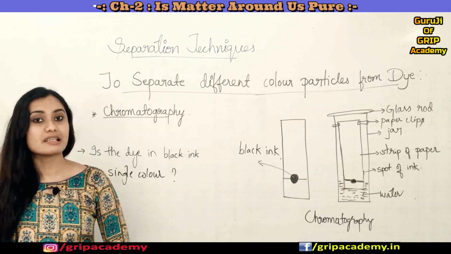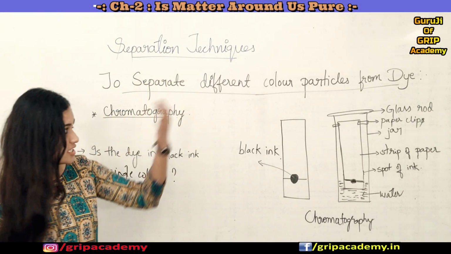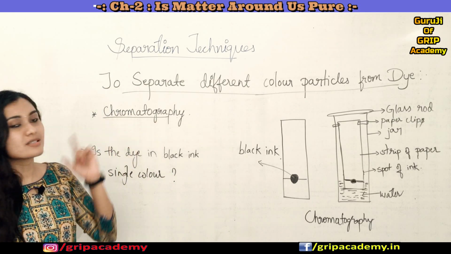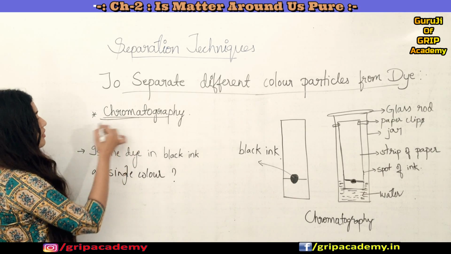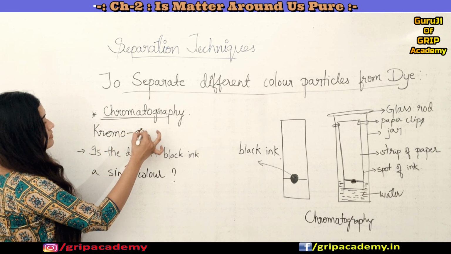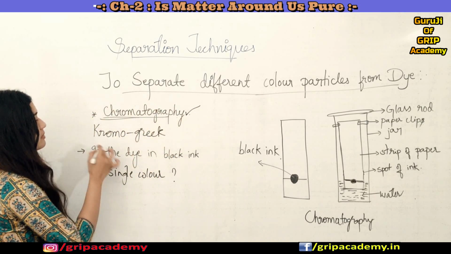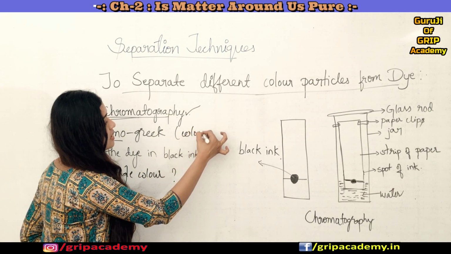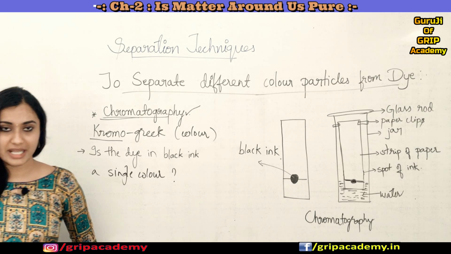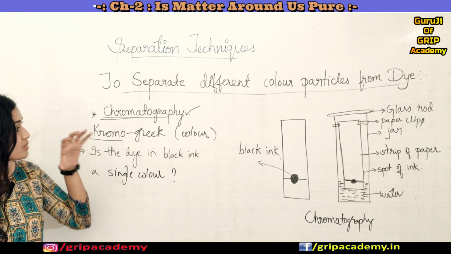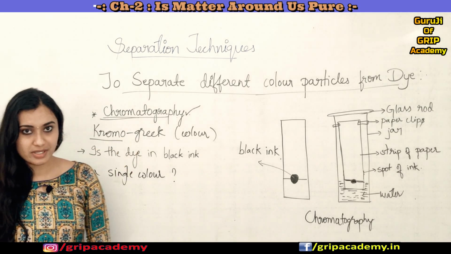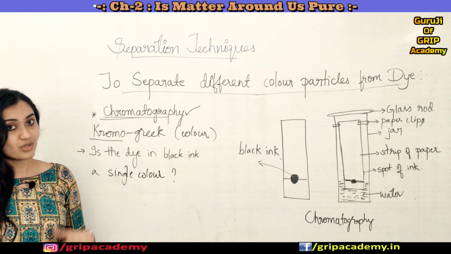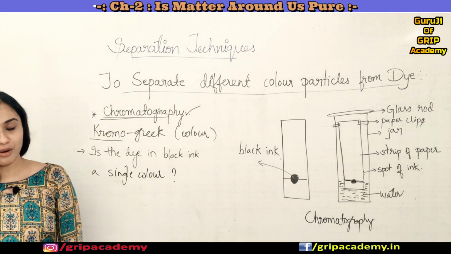Now let us discuss how to separate different color particles from a dye. We use a technique called chromatography. This word is derived from a Greek word, chroma. Chroma refers to what? Color. As this technique was used to separate color components, the name chromatography was given. So what do you think? Is the dye in black ink a single color? We will find out using this technique of chromatography.